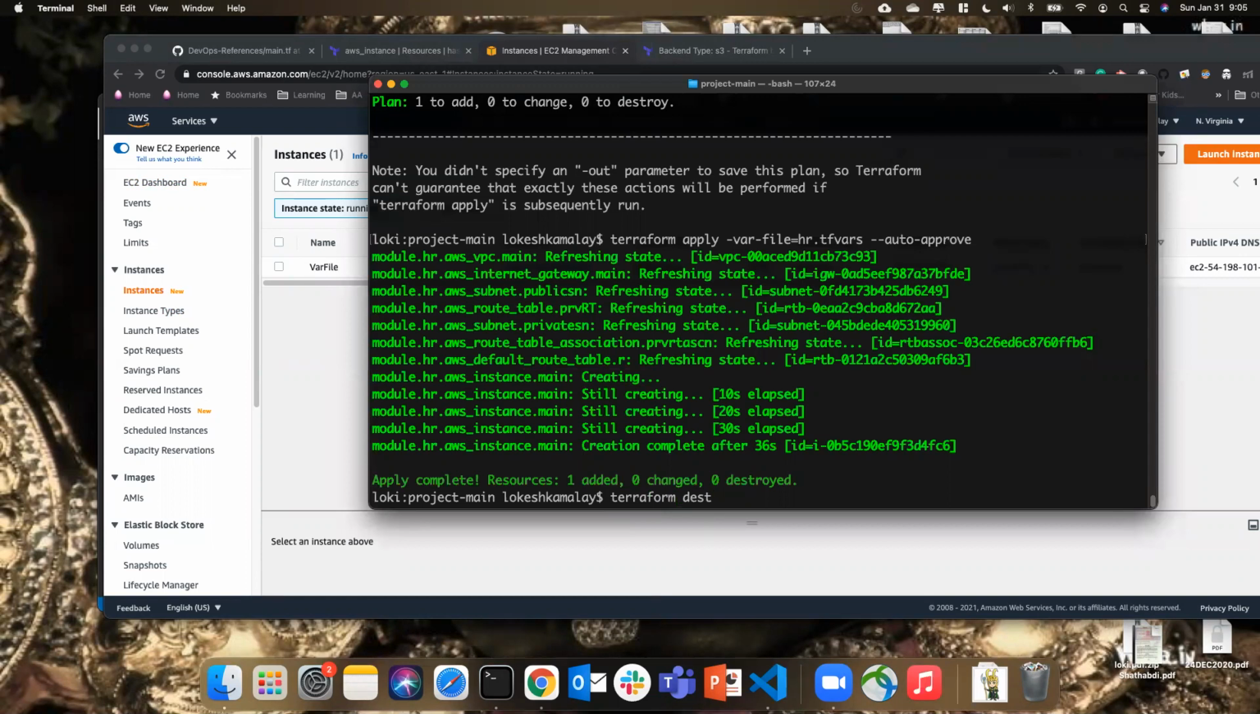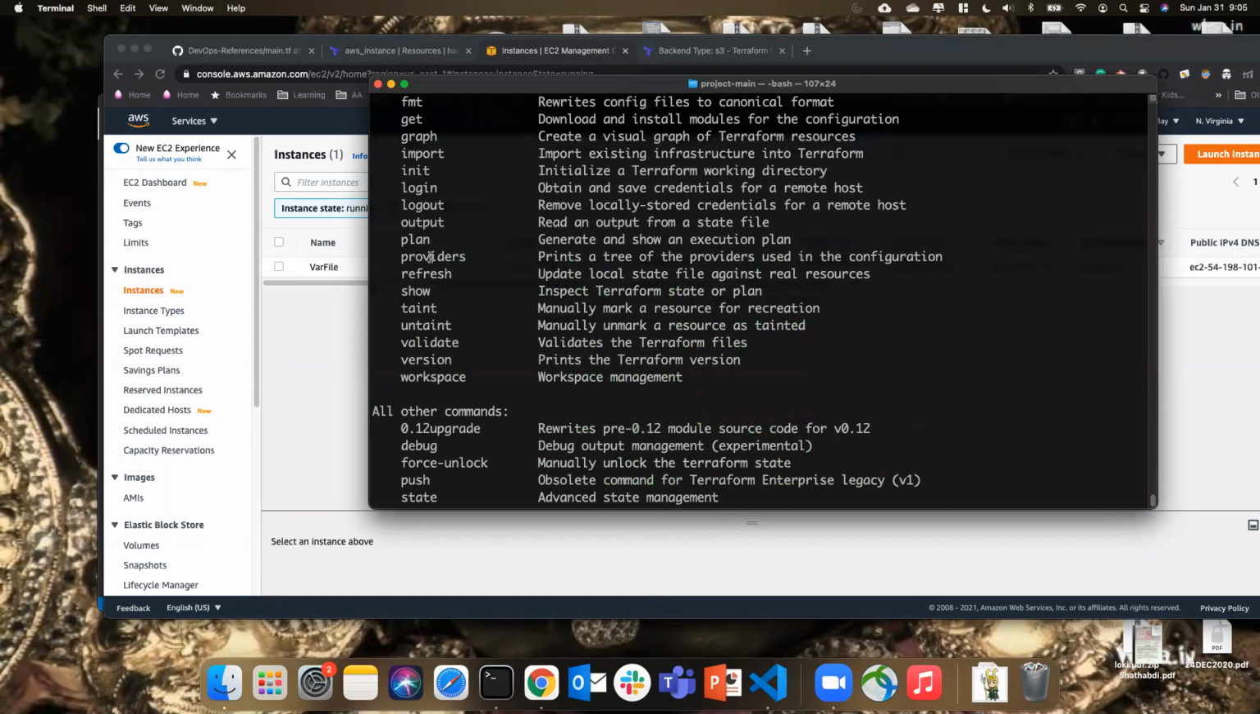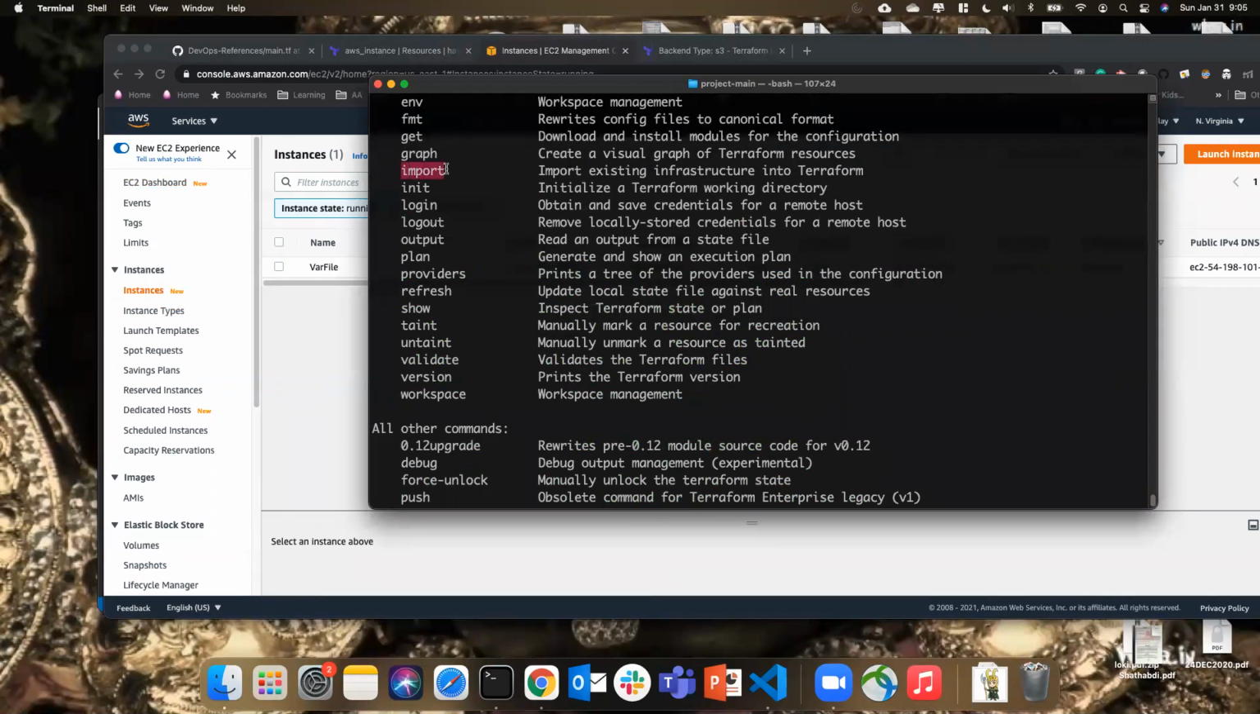So any doubts? There are some other commands as well which you can practice, like Terraform refresh and Terraform import. Terraform import is if you want to import already existing resources into the state file. You don't need to practice this at the moment. But taint and untaint is for when you think that a machine is problematic, so that whenever someone runs Terraform apply, it will destroy the resource and create it again.